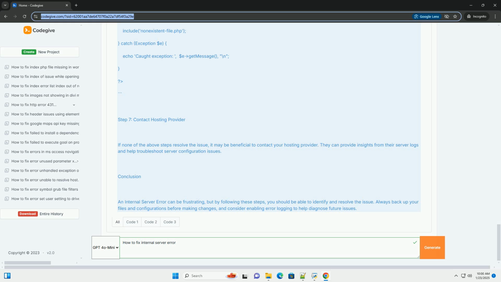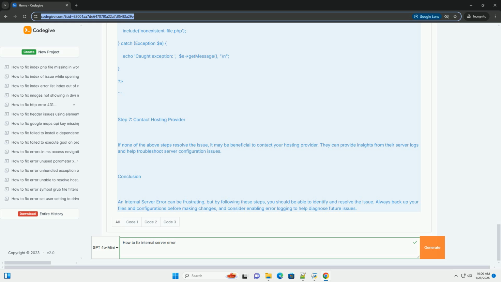Example, fixing a 500 internal server error in PHP. Let's say you have the following PHP script that is throwing a 500 internal server error. To fix this, you can add error handling.